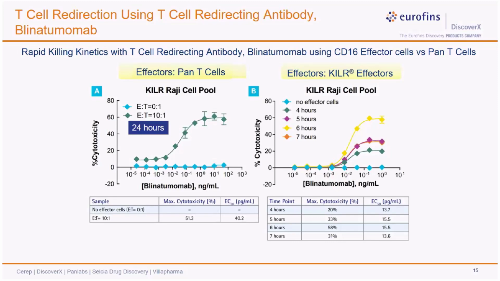Also importantly, the EC50 of blinatumomab as reported in the BLA is between 10 and 100 picogram per ml, and in the above assay, both of them produced EC50s within that range, thus keeping the pharmacology consistent.